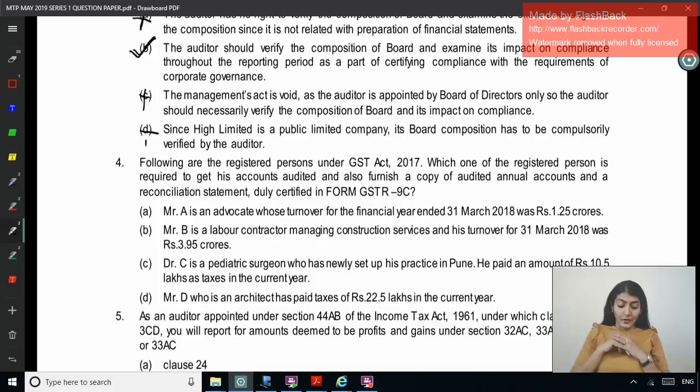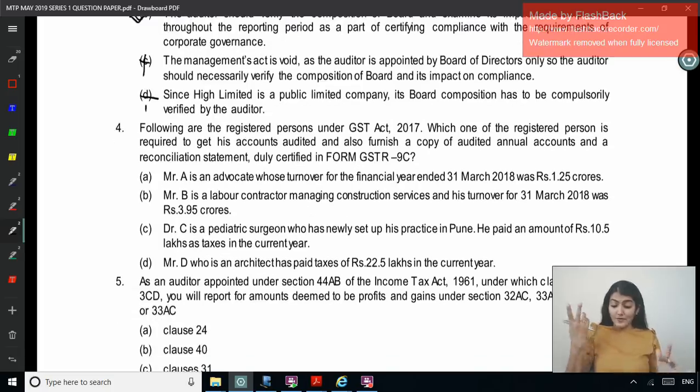Next one. Following are the registered persons under the GST Act 2017. Which one of the registered persons is required to get his accounts audited and also furnish a copy of the audited annual accounts and a reconciliation statement duly certified in form GSTR 9C? Now they are asking which registered persons are required to file GSTR 9C, whose aggregate turnover exceeds 2 crore. Mr. A is an advocate whose turnover for the year is 1.25 crore, so not exceeding 2 crore.